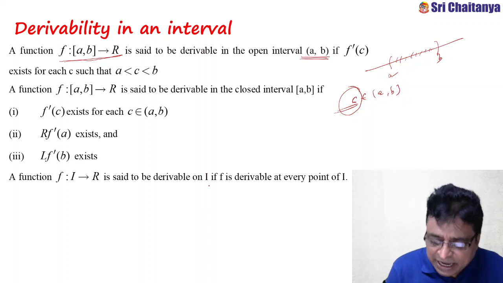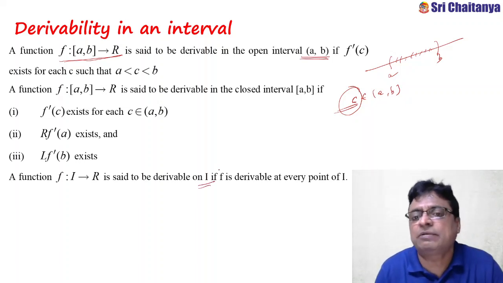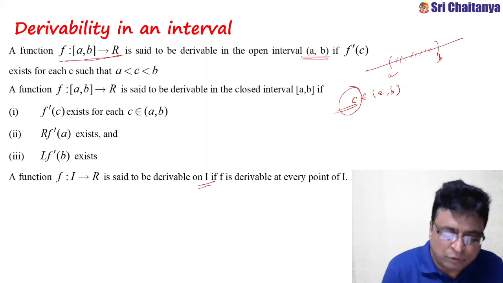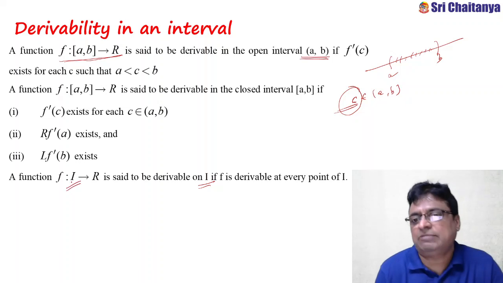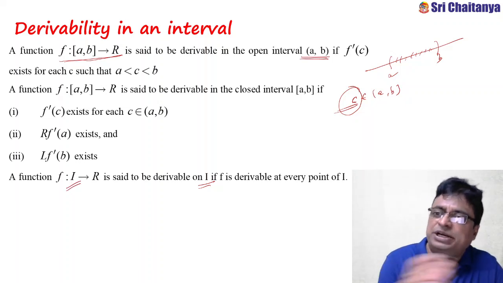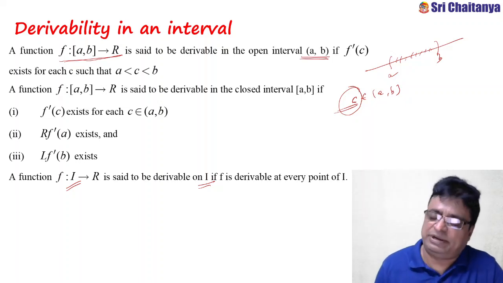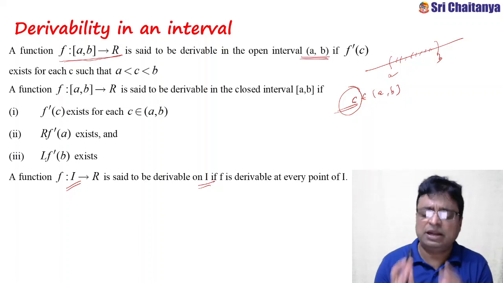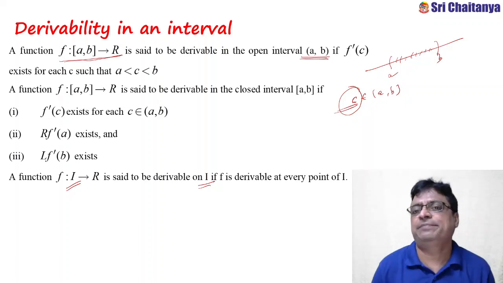Similarly, for an interval, just replace the open interval with an interval I, whatever it may be. If at each and every point the above conditions hold good, then we can say that the derivative of the function exists in the interval I.